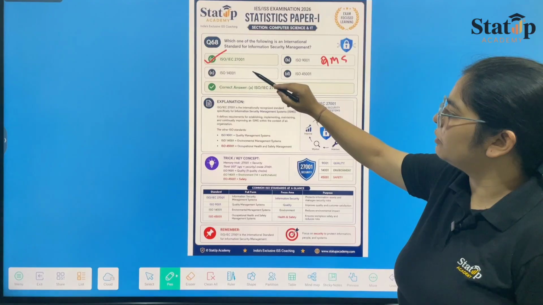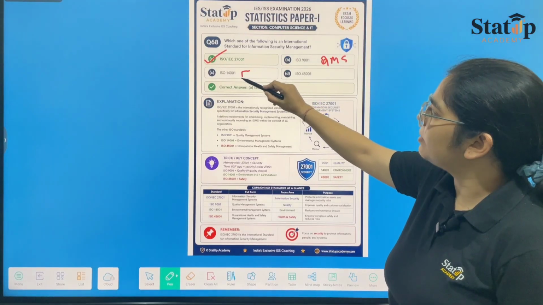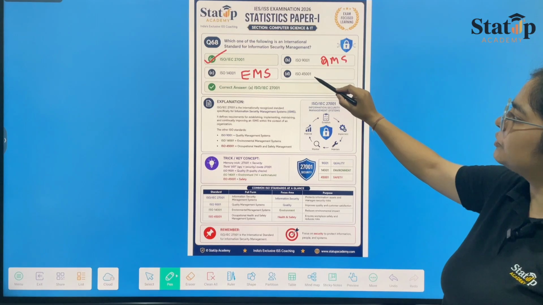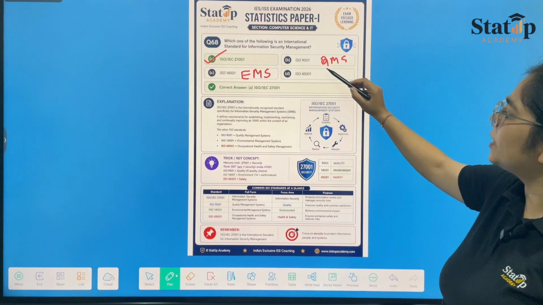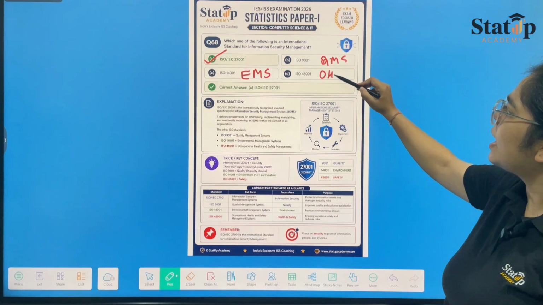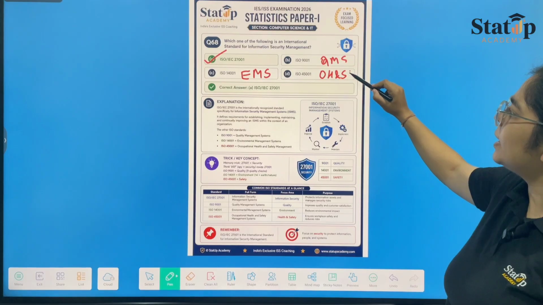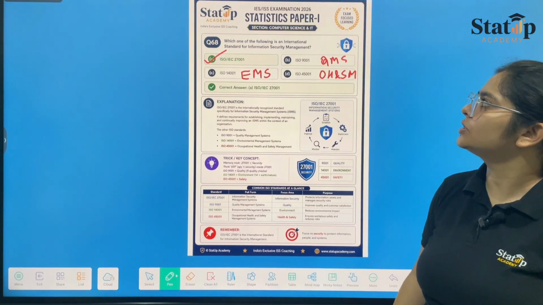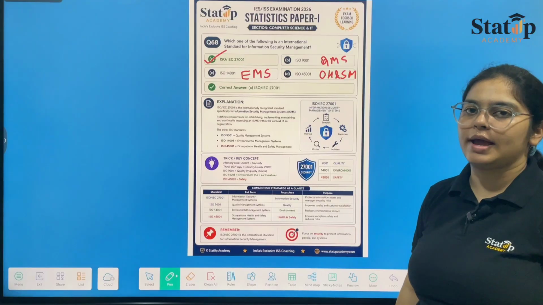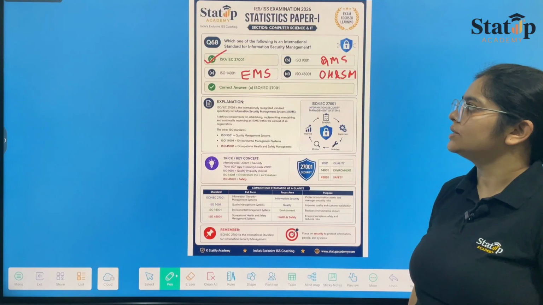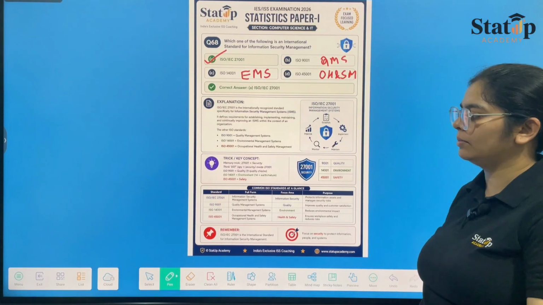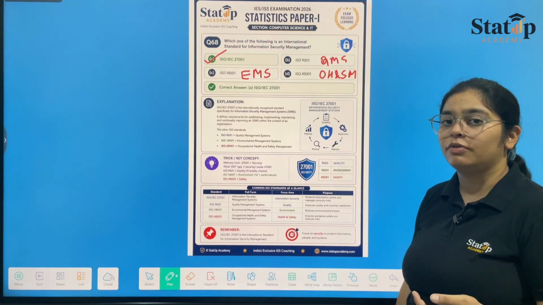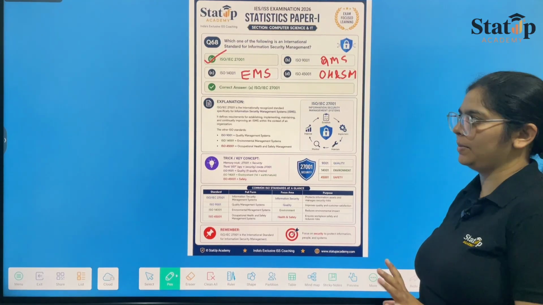ISO 14001 was environmental management system, and ISO 45001 is occupational health and safety management system. So for information security management, it is ISO IEC 27001. The whole table has been provided to you. Those who have done our course, it is clearly mentioned there.